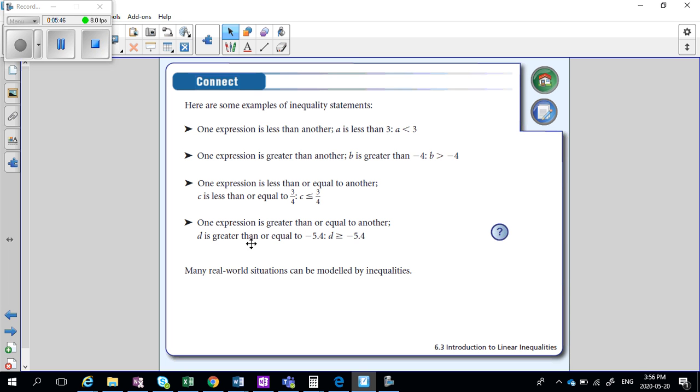Or here's another one. D is greater than or equal to minus 5.4. So we have D greater than or equal to, and it has that little line too, minus 5.4.